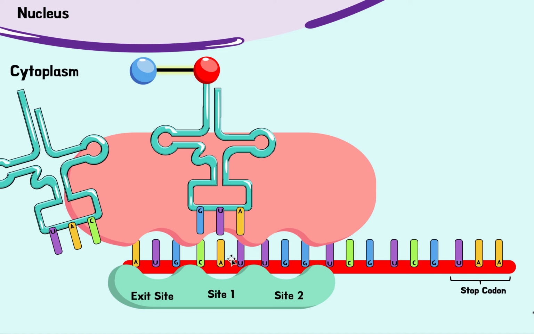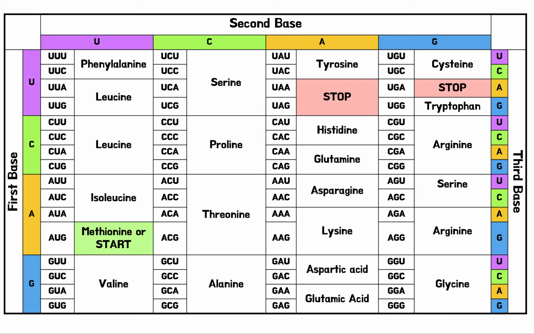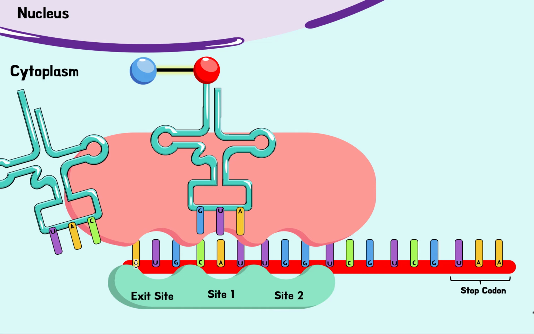So by the way, how do we know what type of amino acid these codes correspond to? So there's a little table that you need to know about, and it looks like this. You can see that there are 3 bases: first base, second base, and third base. So for example, if we go back to our picture, let's say the first code here, AUG, let's go see what amino acid AUG corresponds to.